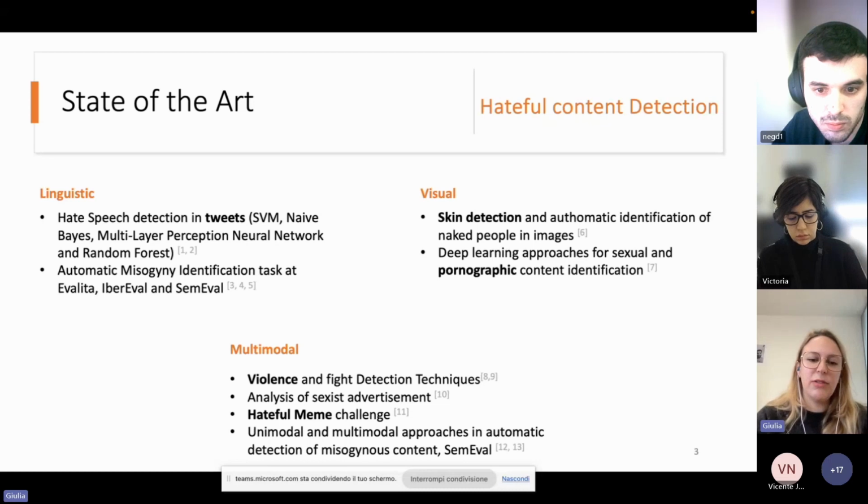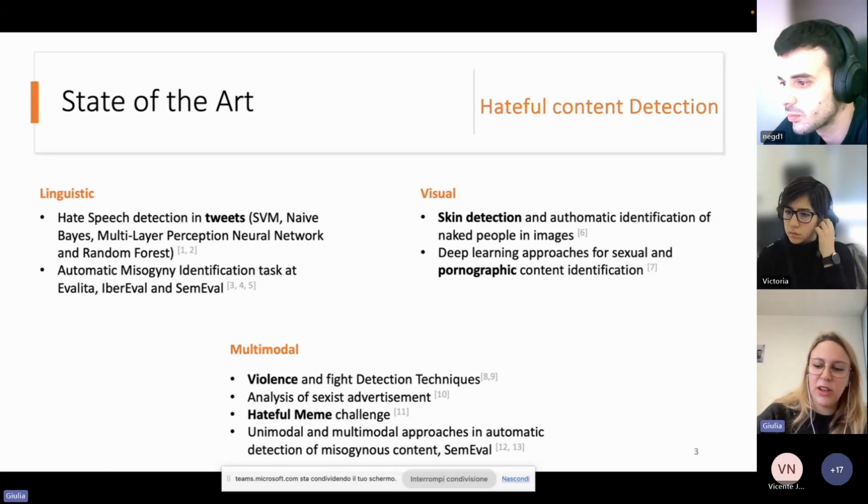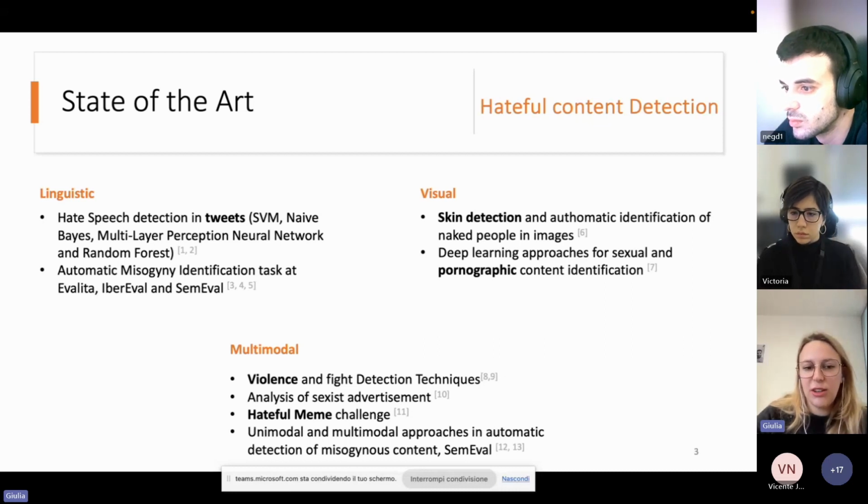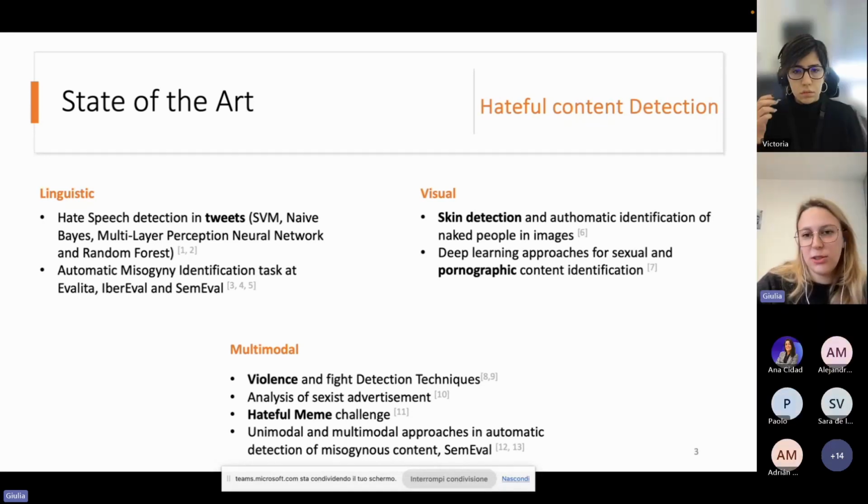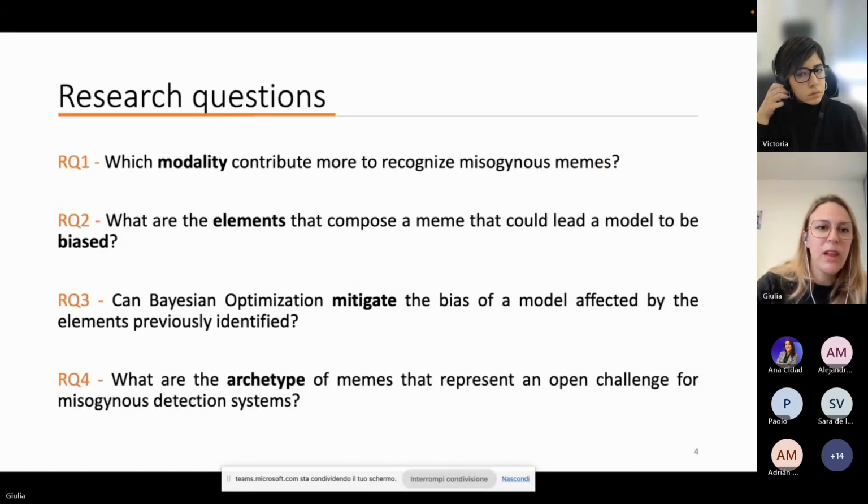In particular, the Hateful Memes Challenge was organized by Facebook AI and doesn't have a specific target, but tries in general to identify hate. And the MAMI challenge at SemEval tries to identify hate toward a single minority, that is represented by women.